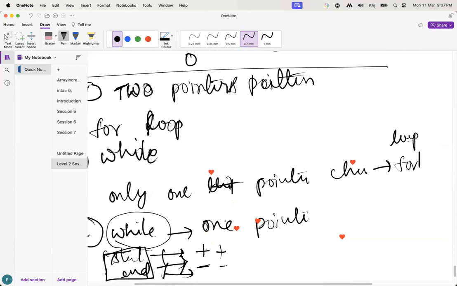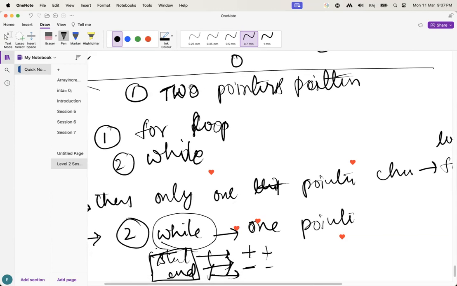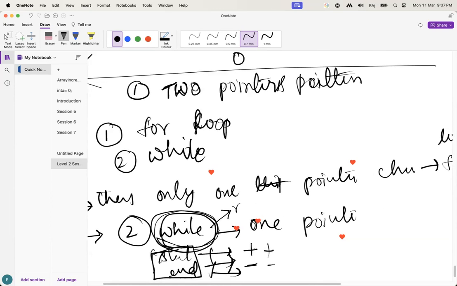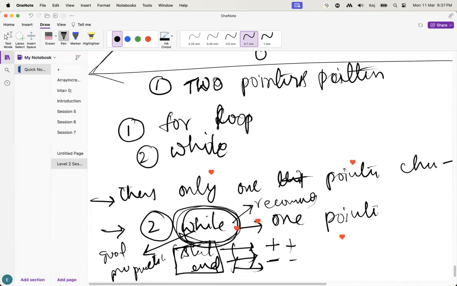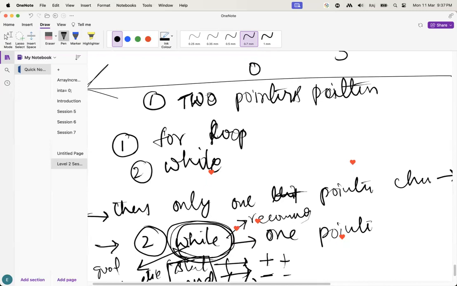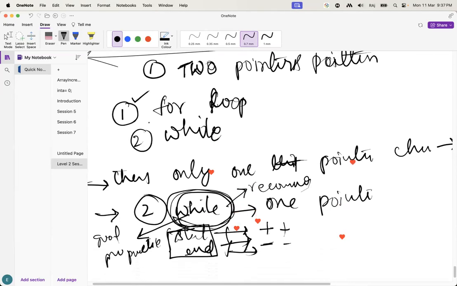Guys, we can take a for loop also, no issues. But if you take the while loop, it's mostly recommended. It will be good programming practice. Guys, understand when we are going to go for a while loop and when we are going to go for a for loop. I hope you are clear about this one. Fine, guys.